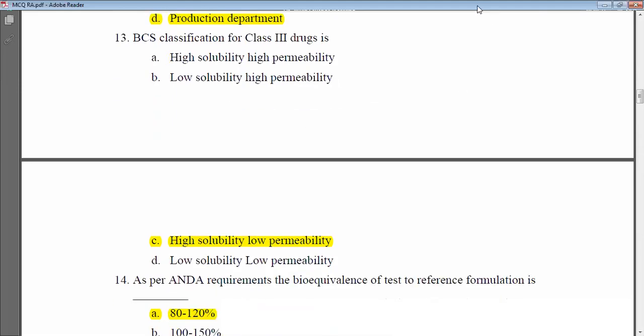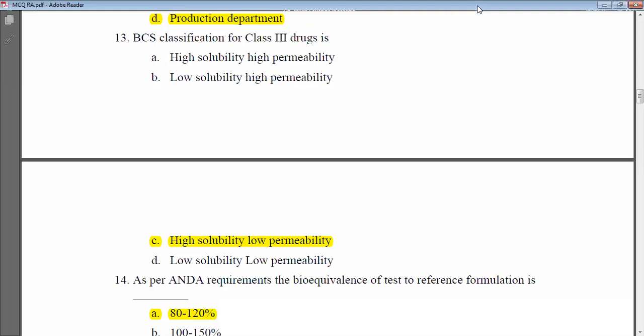BCS classification for class 3 drugs is: what is BCS? Biopharmaceutical classification system. What are the different options? The first option is high solubility, high permeability. Second is low solubility, high permeability.